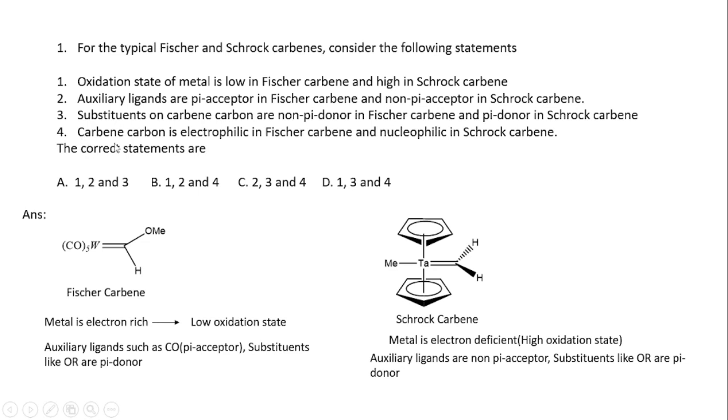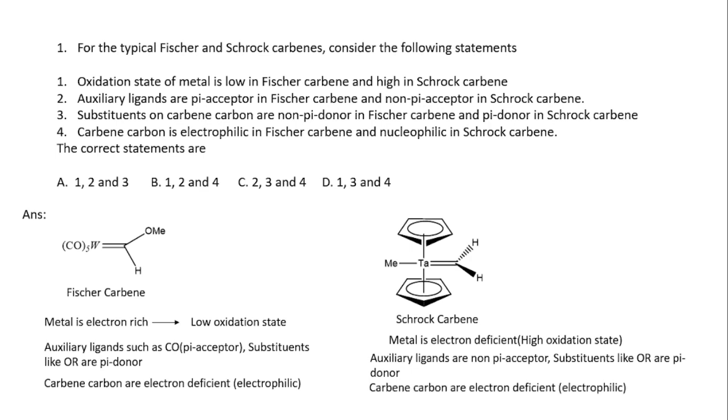The next statement is: carbene carbon is electrophilic in the Fischer carbene. Yes, it is correct because in Fischer carbene, the carbene carbon is electron deficient, so it is acting as electrophilic in nature. And in the Schrock carbene, the carbene carbon is electron rich, so it is acting as nucleophilic in nature. Okay. So the correct statements are 1, 2, and 4. So option B is correct.